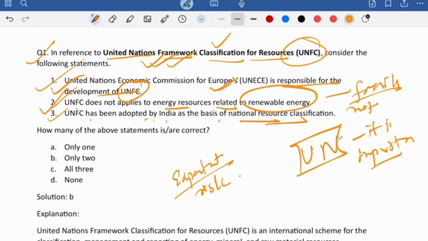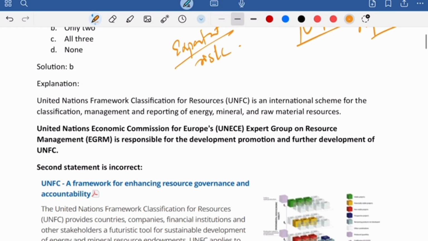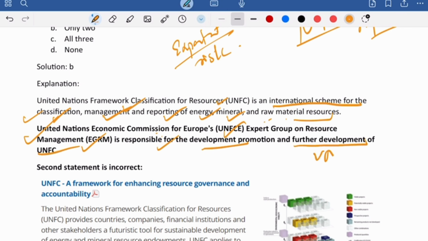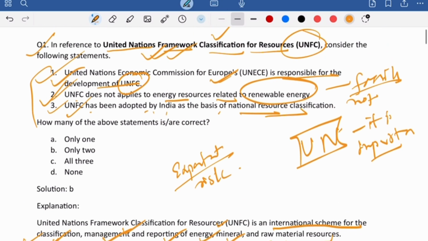So if you go to the solution here, you will see United Nations Framework Classification for Resources, an international scheme for the classification, management and reporting of energy, mineral and raw material resources. Now, the United Nations Economic Commission for Europe expert group on resource management is responsible for the development, promotion and further development of UNFC. So you have to remember this body: United Nations Economic Commission for Europe, right?